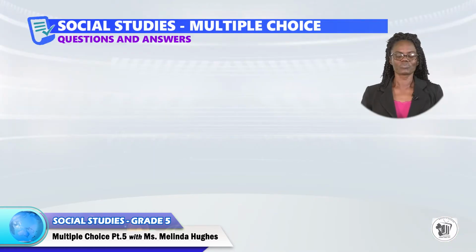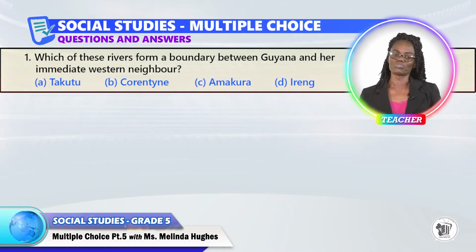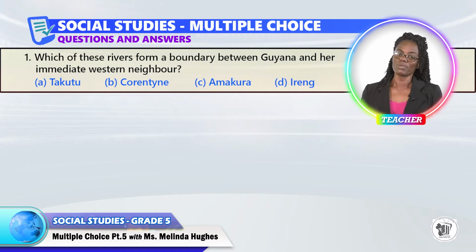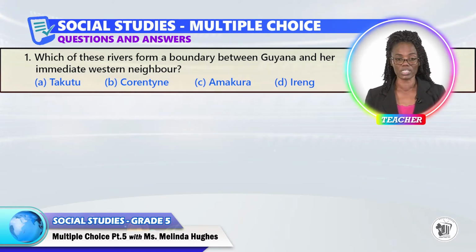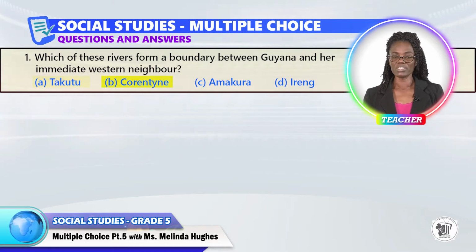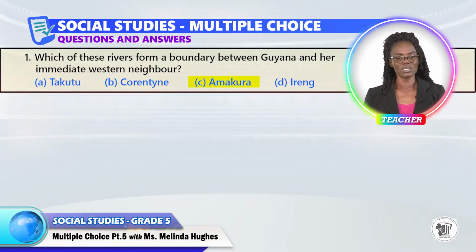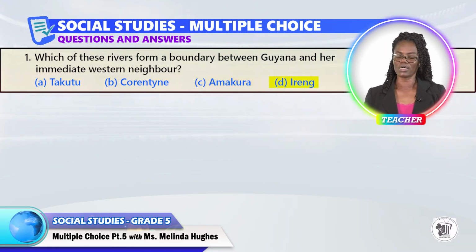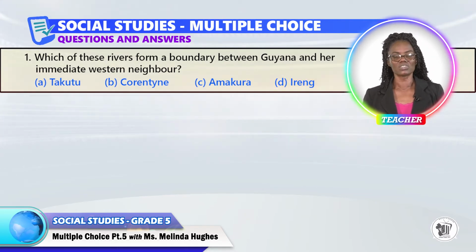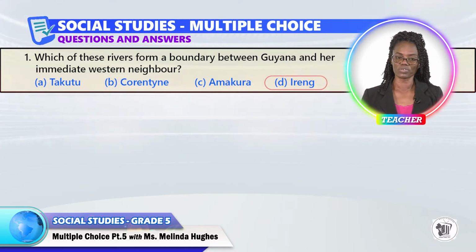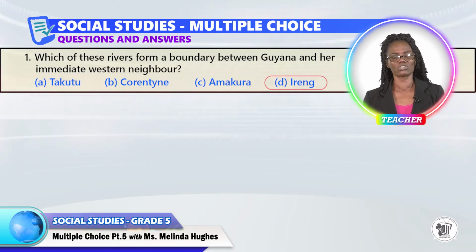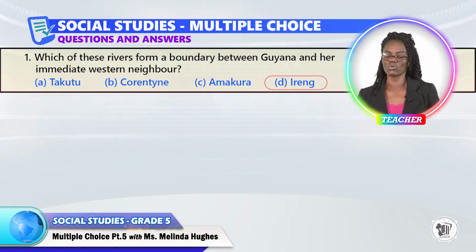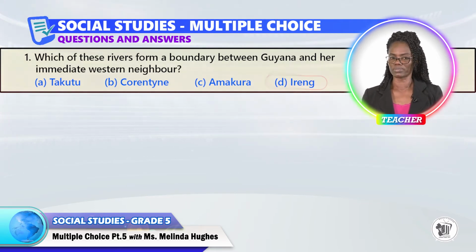Let's mark. Question 1. Which of these rivers forms a boundary between Guyana and her immediate western neighbor? A. Takatu, B. Corentyne, C. Amakura, D. Irene. The answer is C, the Amakura River. The Amakura River forms the boundary between Guyana and her immediate western neighbor, which is Venezuela.